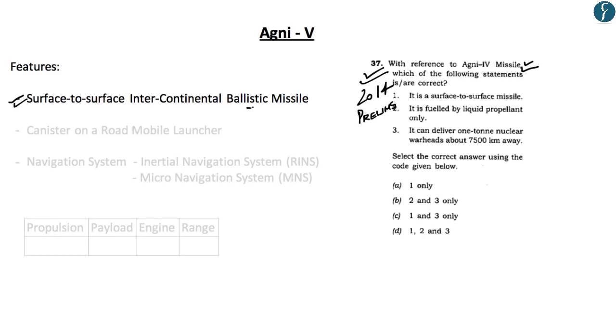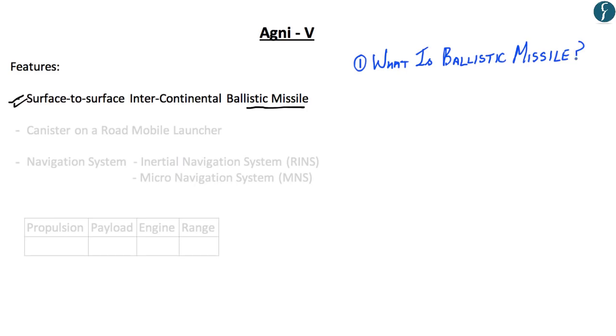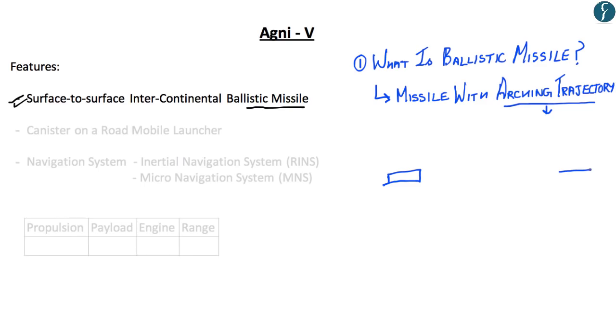Now let us understand what is a ballistic missile. A ballistic missile is a missile with an arcing trajectory. Now what do we mean by arcing trajectory? Suppose the missile is located here and the target is located here. A ballistic missile would follow this kind of trajectory, and this is known as the arcing trajectory.